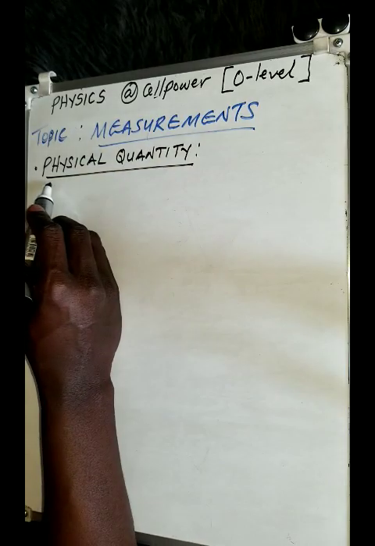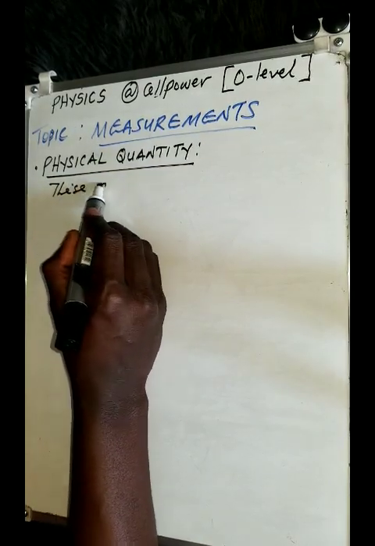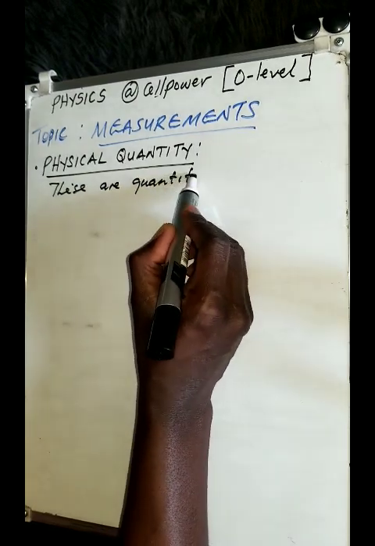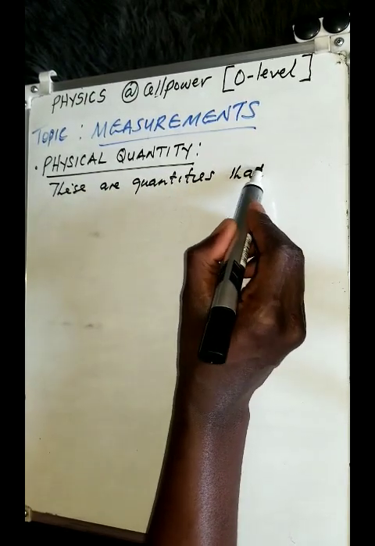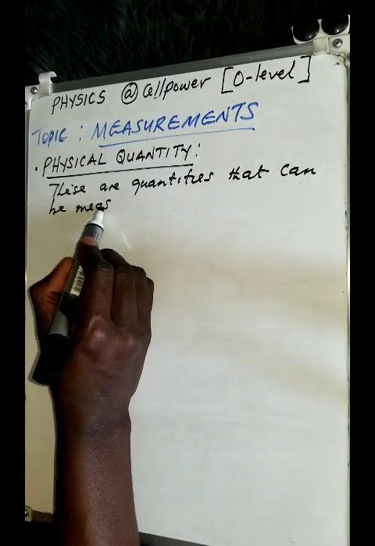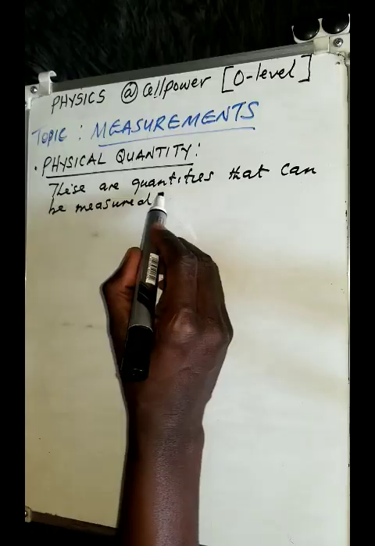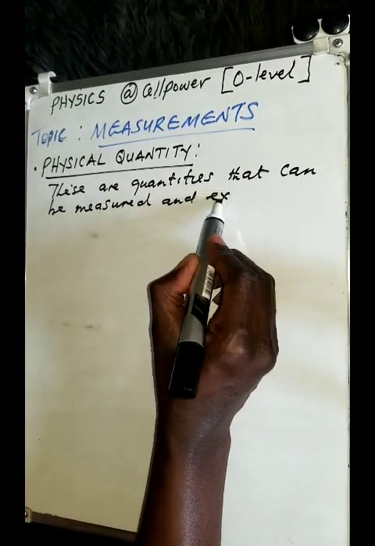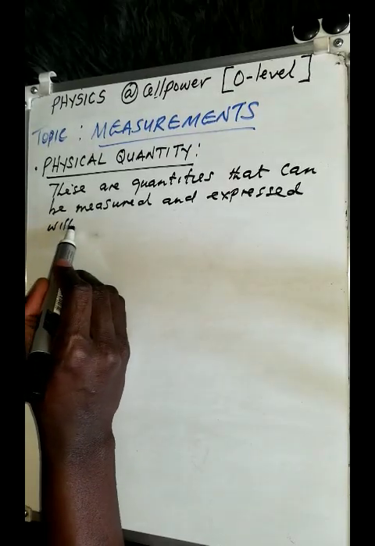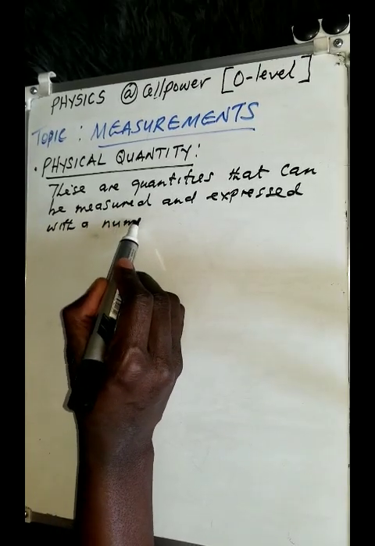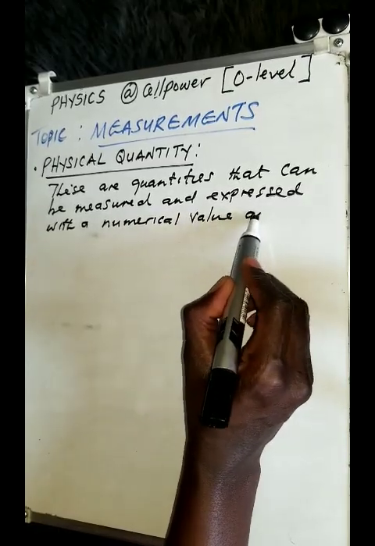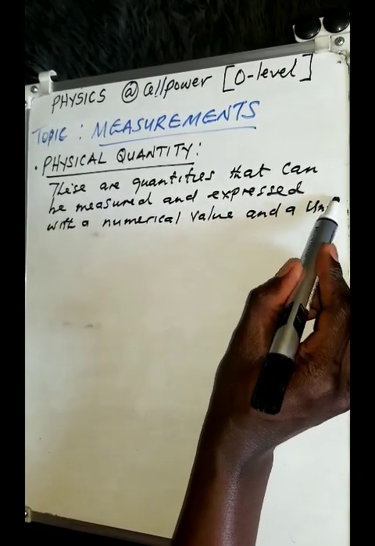So these are quantities that can be measured and expressed with a numerical value and a unit. That is what you can simply say.